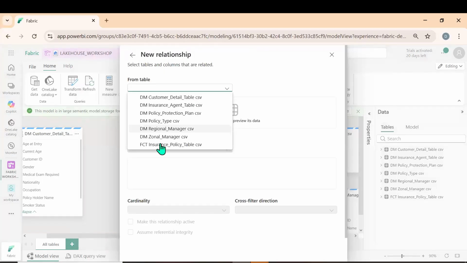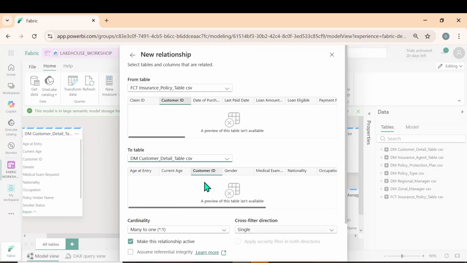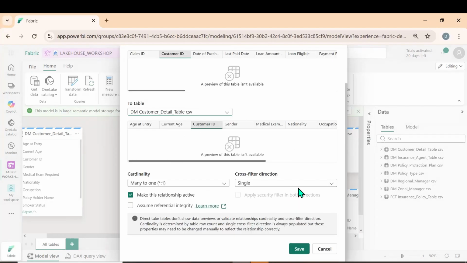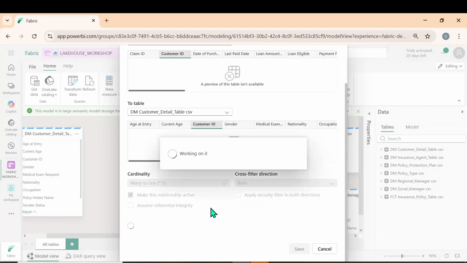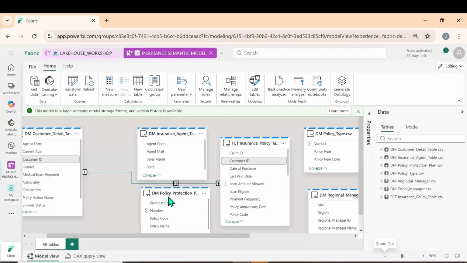From table should always be the fact table. To table, let me go for customer table, customer ID, customer ID. Yes, it is many to one. Let us go for the both direction because the data should pass through all the tables. Okay, we made the relation.